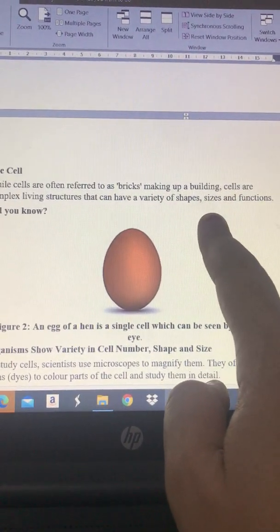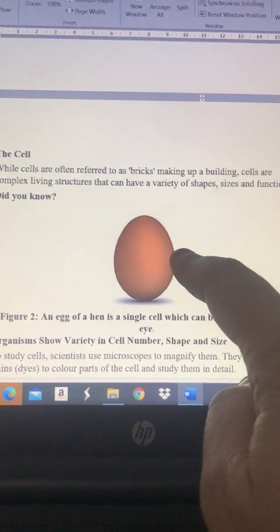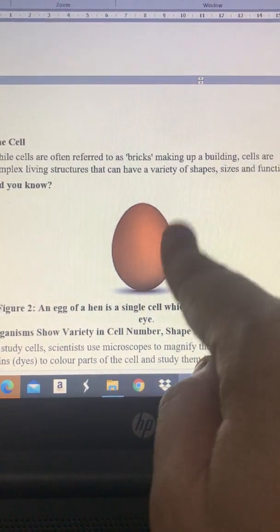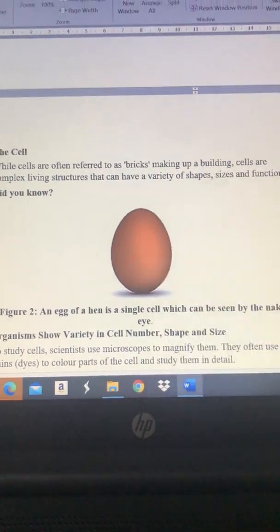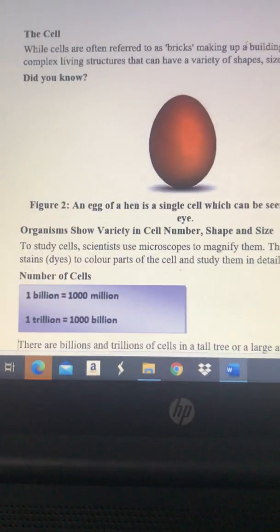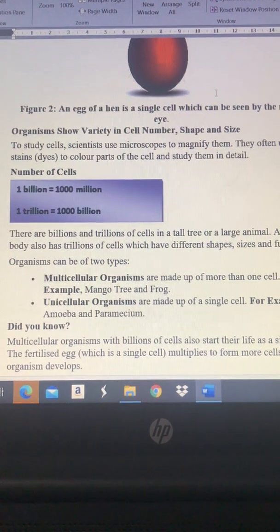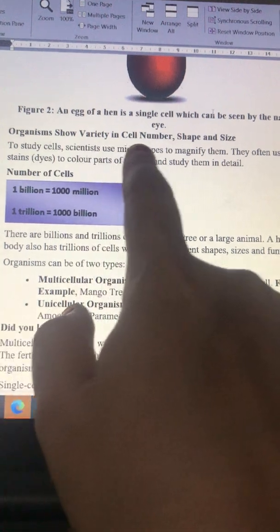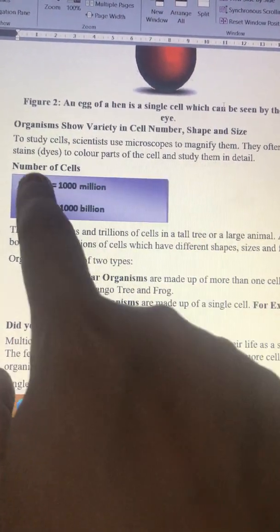It has different sizes and shapes. Yes, here we have the egg. The egg of hen is the single cell. One more thing, the hen's egg is a single cell, and it is the only cell that can be seen by naked eye. The other cells, mean the cells in human body, can't be seen by naked eye. They can only be seen under a specially designed microscope. Next we have the organisms show variety of cell number, shape and sizes.